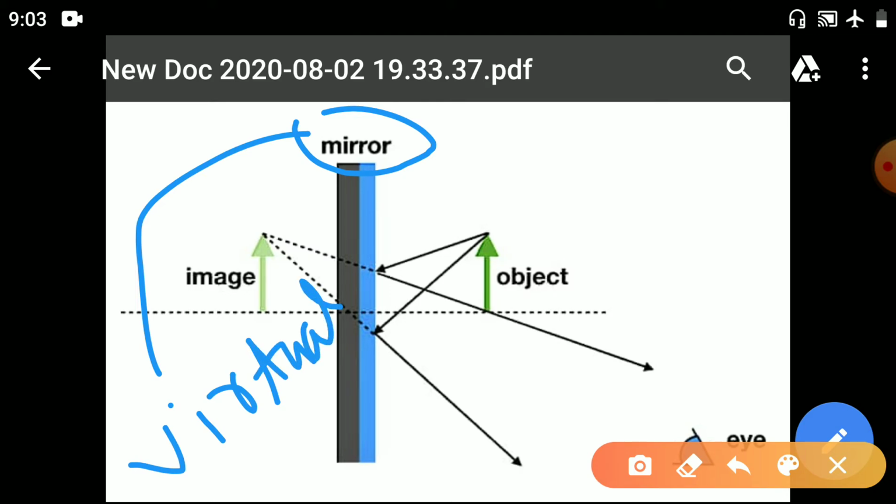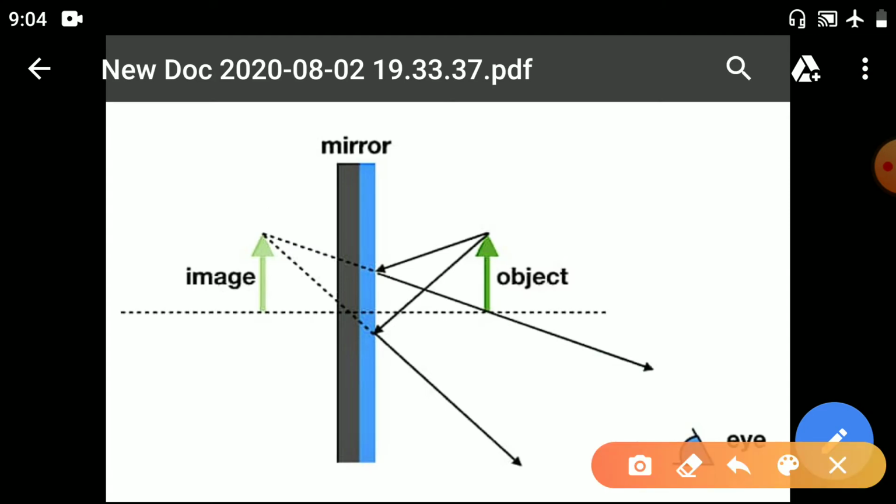So here also you can see one light is coming from here, one light is coming from here, and after reflection this light ray went here.